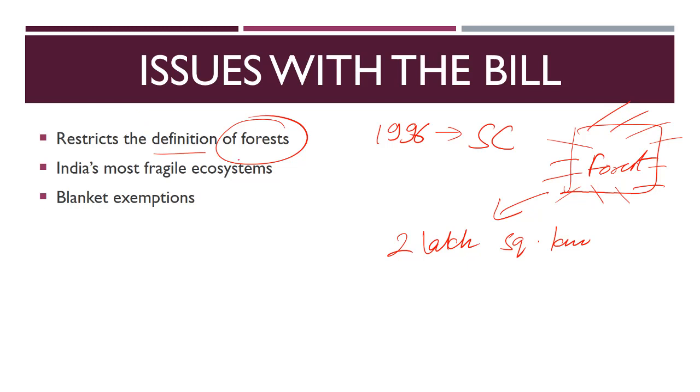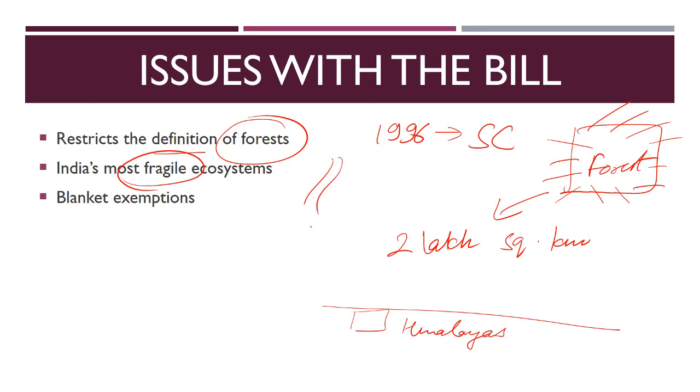Secondly, it says that along the India-China border, we have a very fragile ecosystem, that is the Himalayas. If you are allowing construction there, it might affect the ecosystem. But then again, the author has given very little space to this point. I think he believes this is not a major point, because right now the army needs access to that area. Even if it has some environmental implications, the security of the country comes first. If we want to make a road to face China, that is the most important priority as of now.